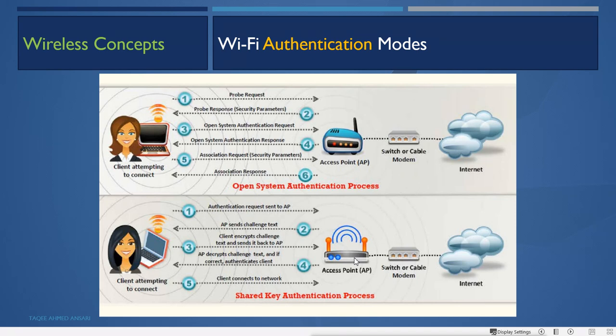If the key is the same, then it will decrypt, and if the key is not the same, it will not decrypt. So the text sent by the client, encrypted with its own key, must use the same key which is configured on the AP. Otherwise, if you send the text with the wrong key, the AP will not be able to decrypt it, and it will say you are not authenticated. And if it is decrypted, that means the key is right, so it says you are authenticated and you are allowed to log in, and then the client connects to the network.